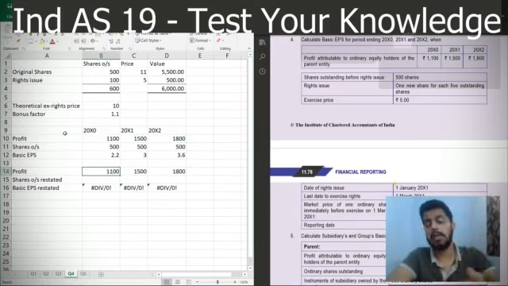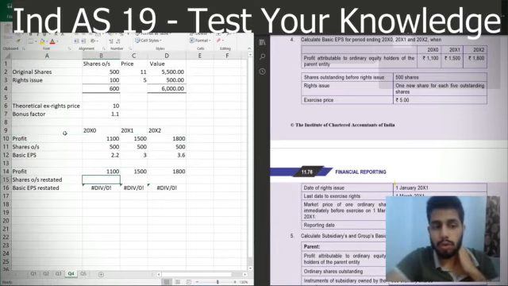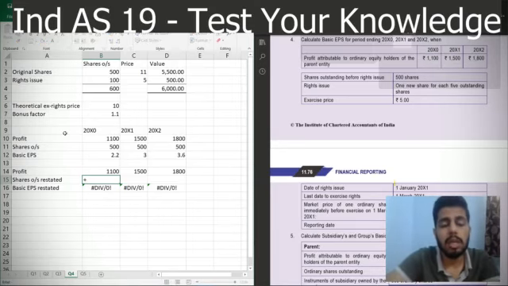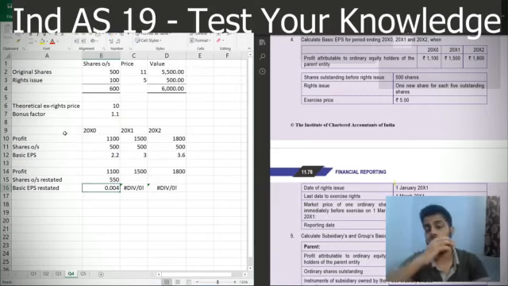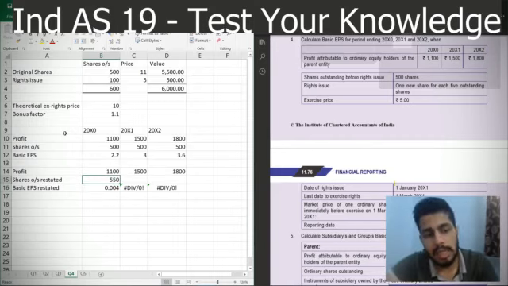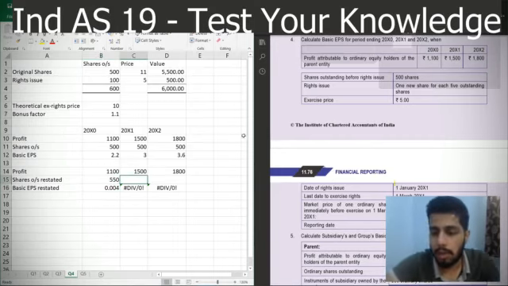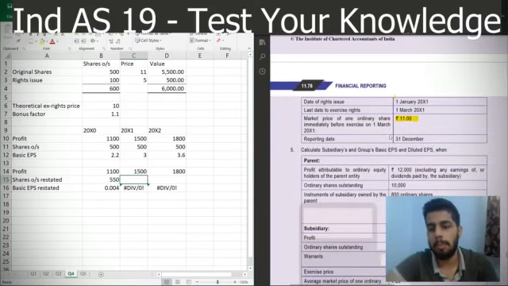But when I'm talking about the restated part, the shares have to be restated for the bonus factor. So when we had 500 shares outstanding for 2000 x0, we'll multiply it by the bonus factor because these 500 shares were outstanding for the whole of the year. So they will be 550 outstanding shares. When I talk about 2000 x1, there will be a complication because the last date to exercise is 1st March.